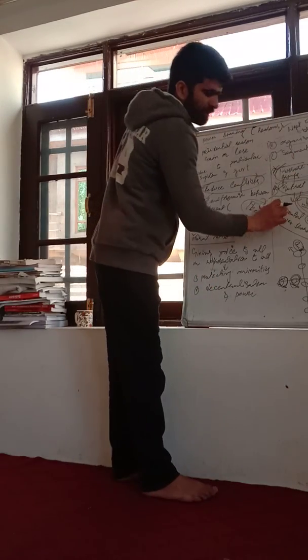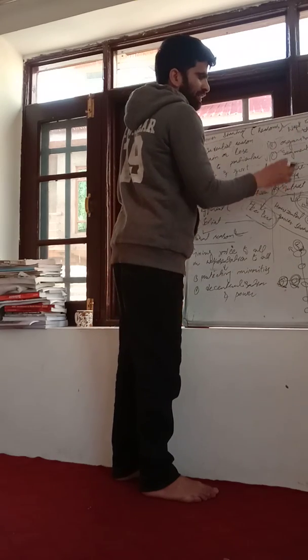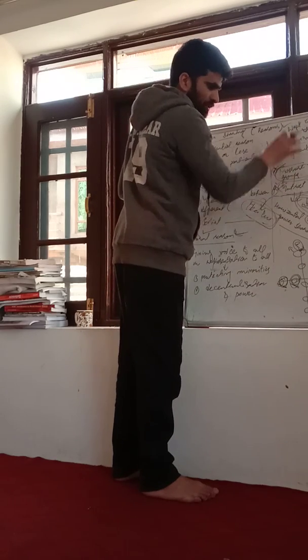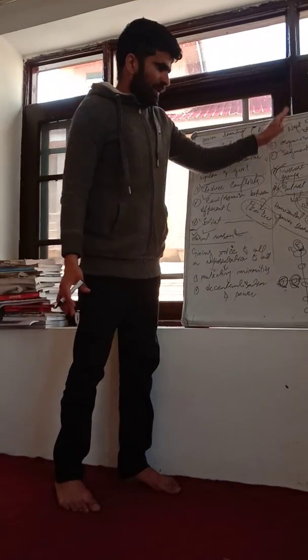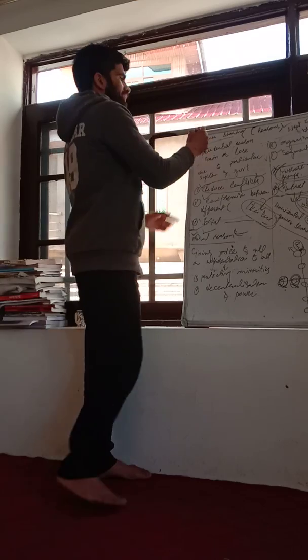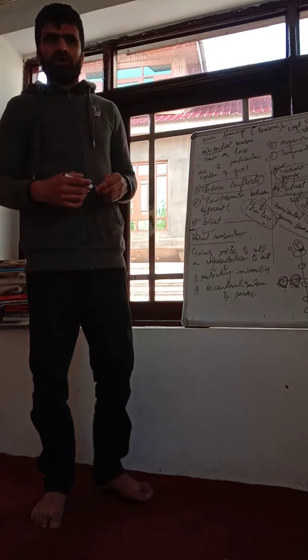Power is shared vertically, horizontally, and then between the pressure groups and interest groups. This is possible in a democracy, that power is being shared like this. Then after that, prudential reason. What is prudential reason and what is moral reason?